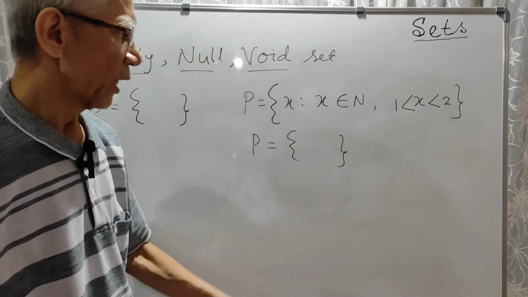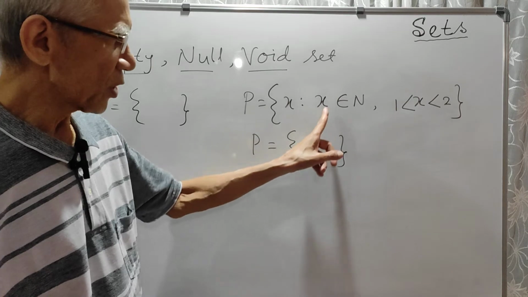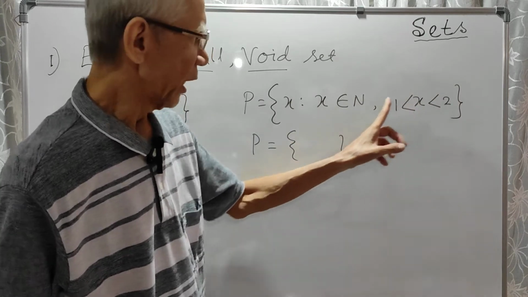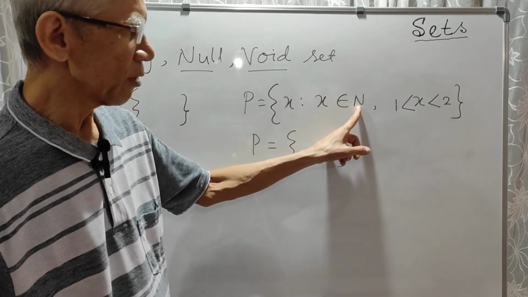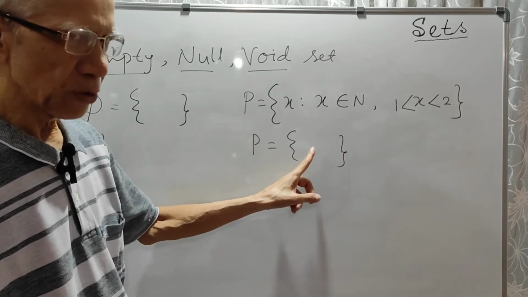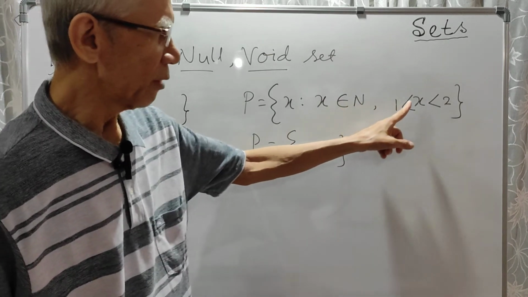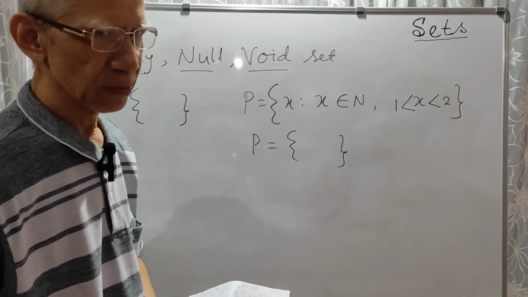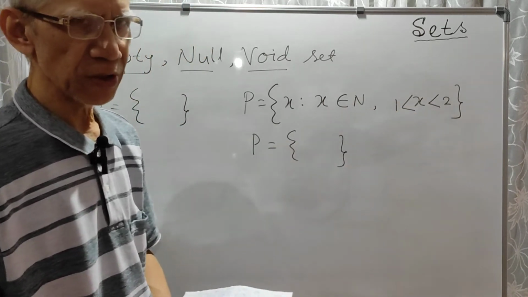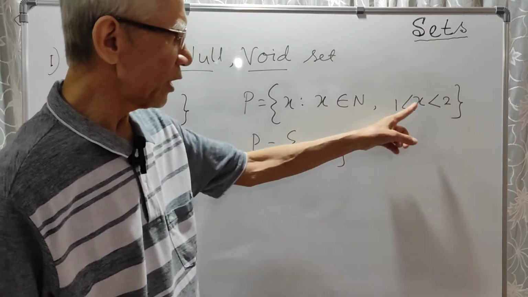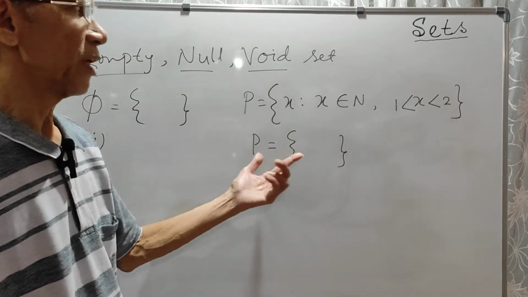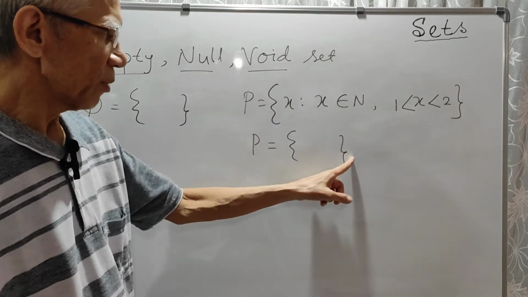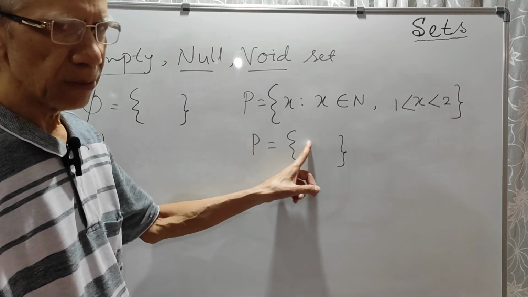Why no element? The element that you are going to write here must satisfy these two conditions. It must be greater than 1 and less than 2, that means lying between 1 and 2, and it must be a natural number. Is there any natural number less than 2 and greater than 1? No. Between 1 and 2 there are only fractions, no natural number. So satisfying these two conditions, there is no element. So it is a null set. I have written it in builder form, and this is the roster form, but there will be no element.